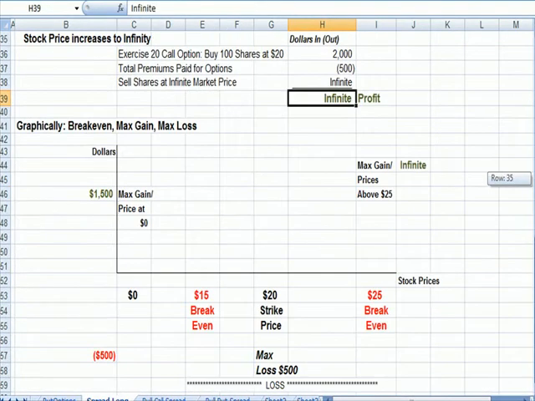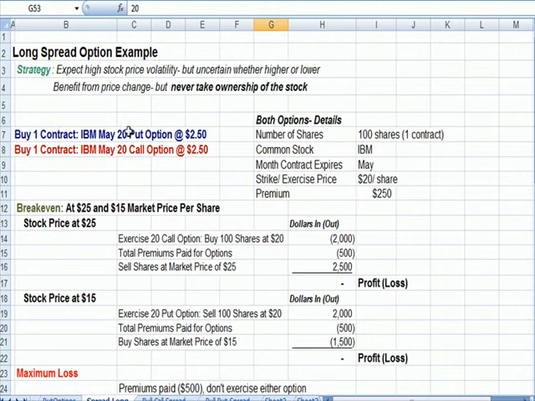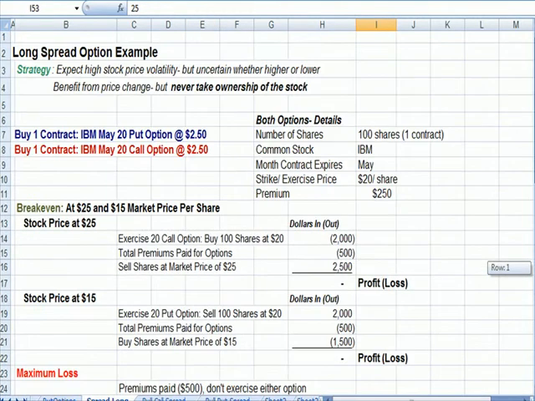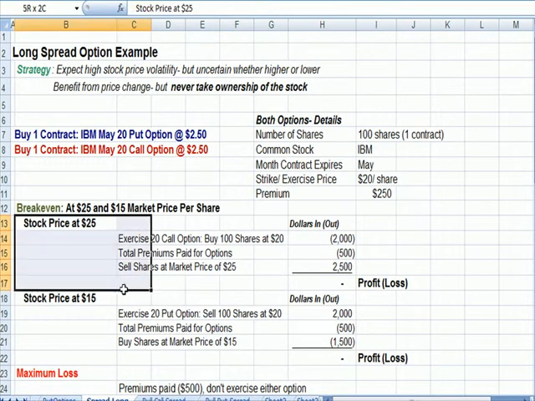We can look at it graphically here. Here's our strike price at 20. That was the strike price for both option positions, 20. We found out we have a break even at 15, and we have a break even at 25. That was the information right here.